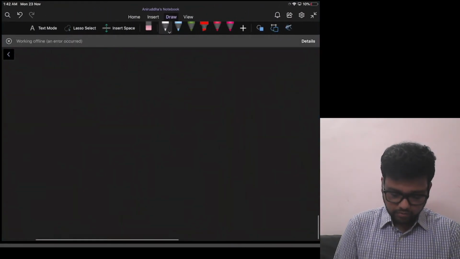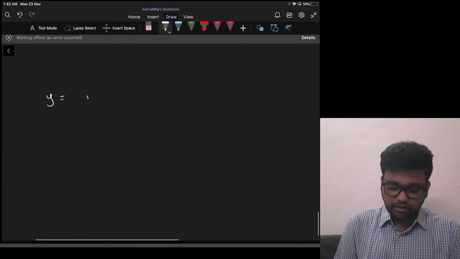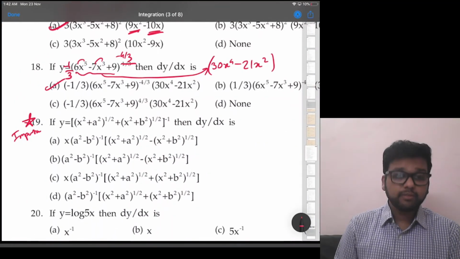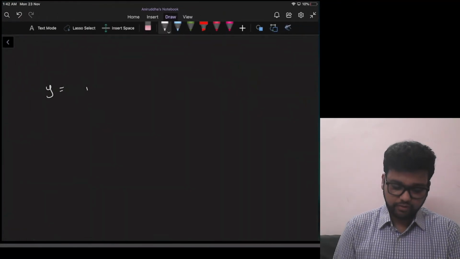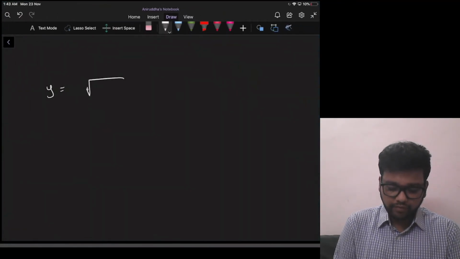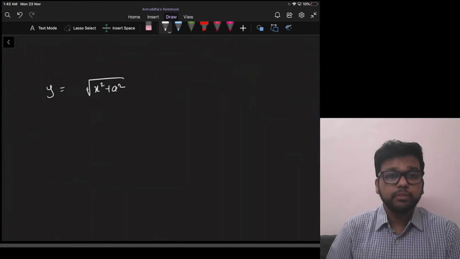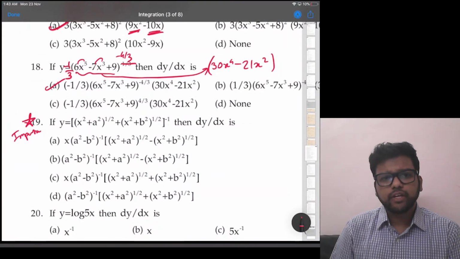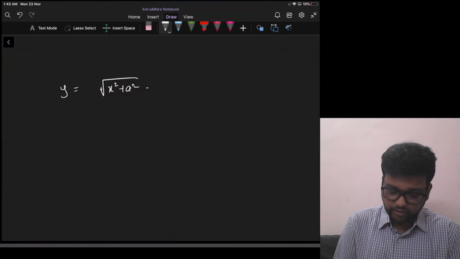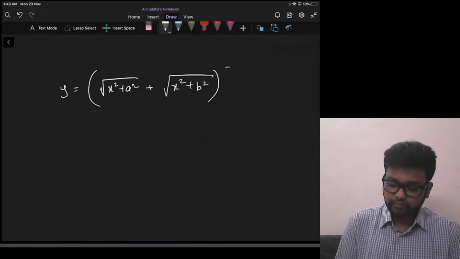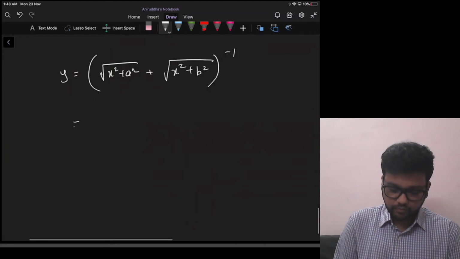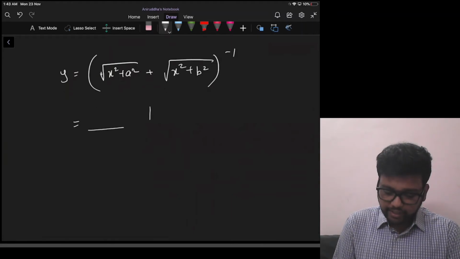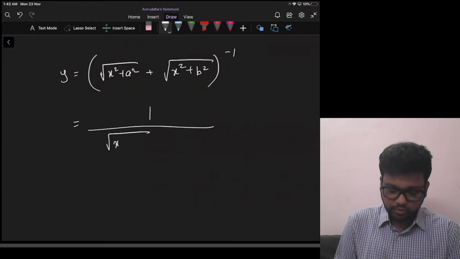Y is equal to, they are saying what? X square plus a square raised to half. Okay, that means can I write root of x square plus a square for simplicity, and plus root of x square plus b square whole raised to minus 1. Fine. Raised to minus 1 means we can take it in denominator and write as raised to 1.